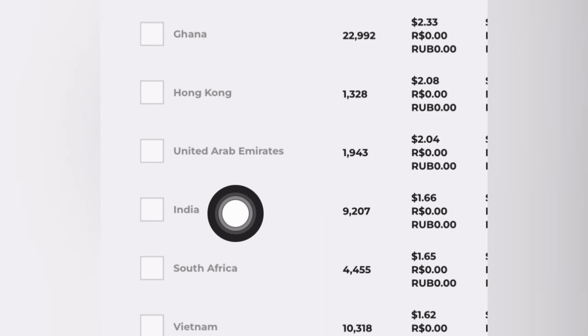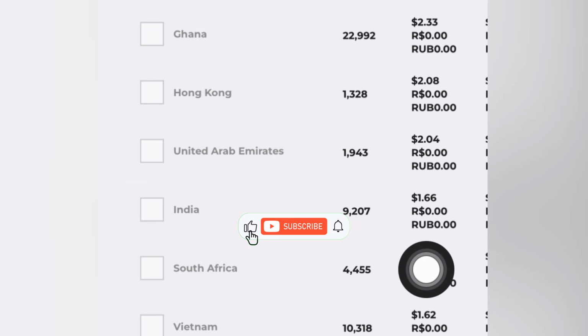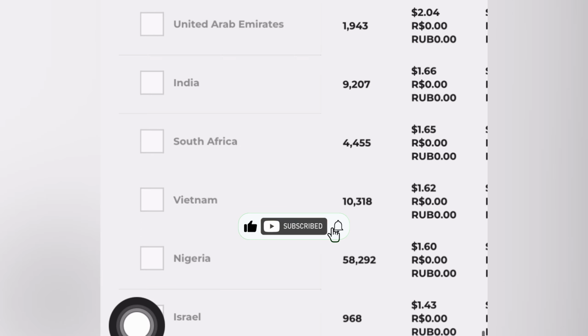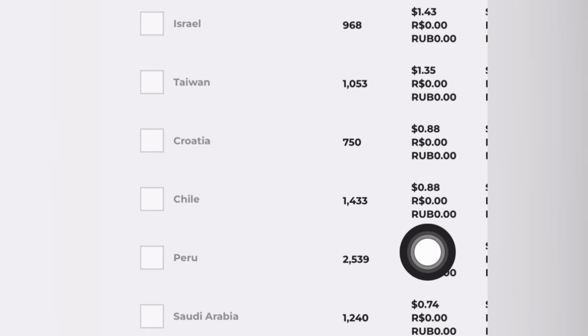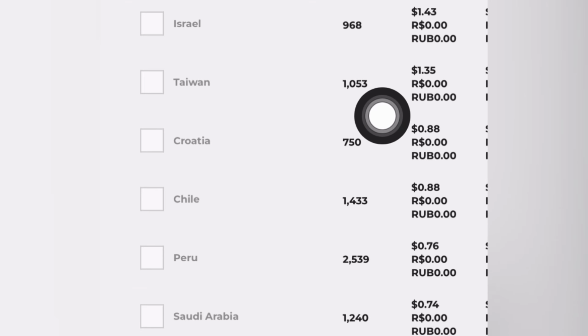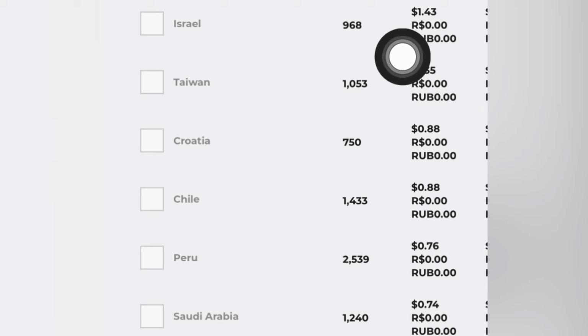And you can see right here, this is a country called Vietnam or something. I had about 10,000 streams and I was paid $1.62. So you can see right here this is Israel. These are a couple of countries that are not even African countries. This is Peru right here, and I have about 2,000 plus streams from Peru and I was not even paid up to $1. This is about 0.76 cents.